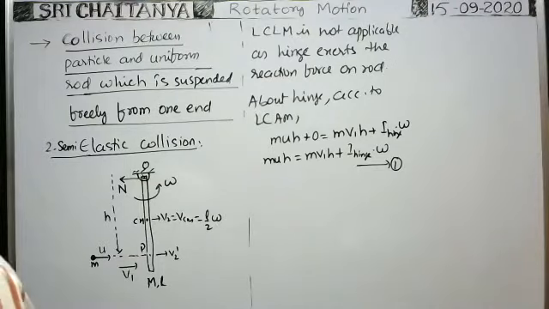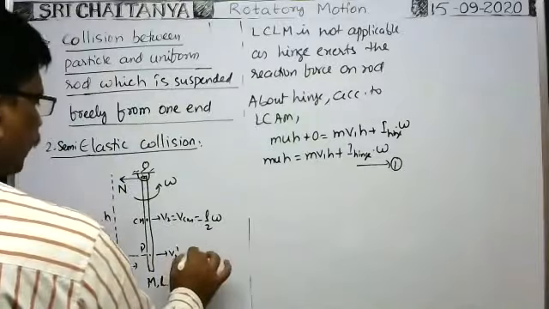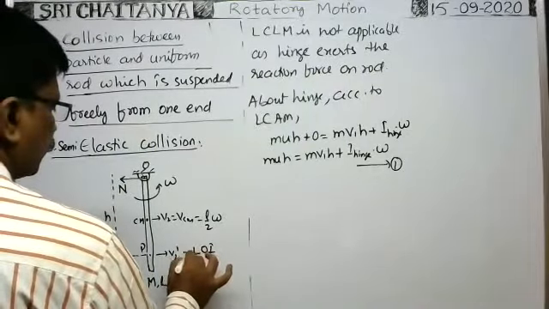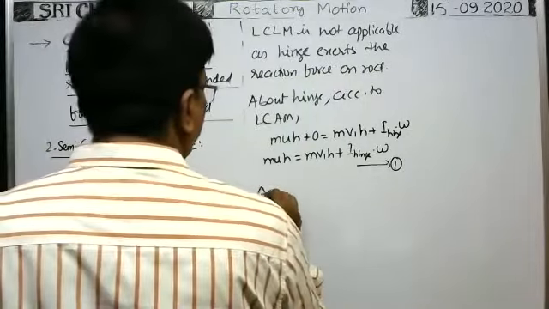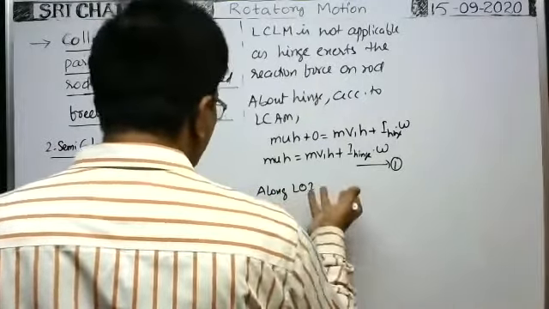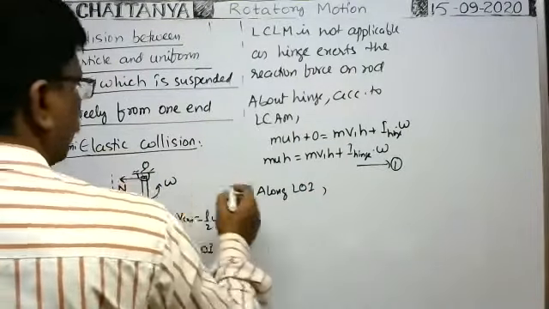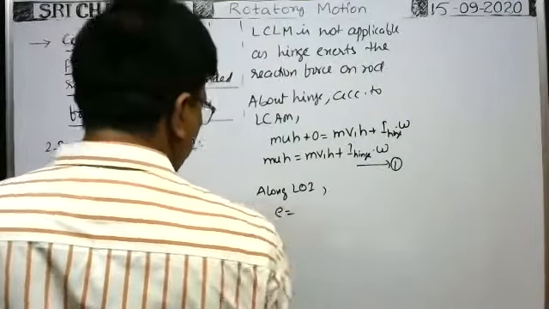Next, along the line of impact. Here you see, this is the line of impact. As the collision is semi-elastic, definitely a coefficient of restitution is there.